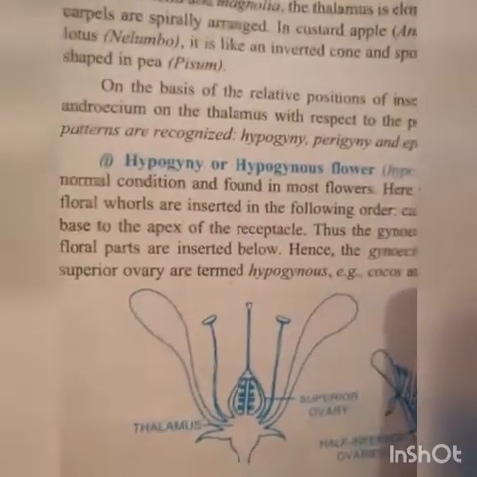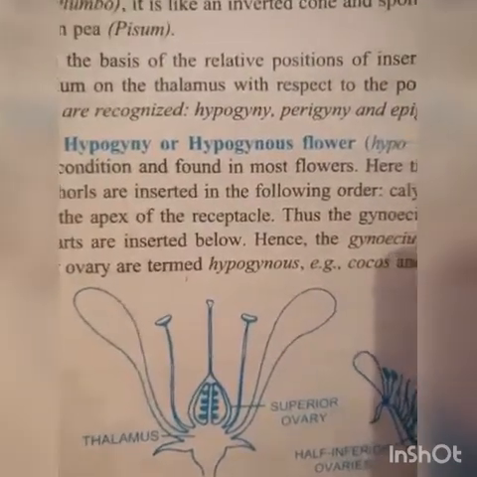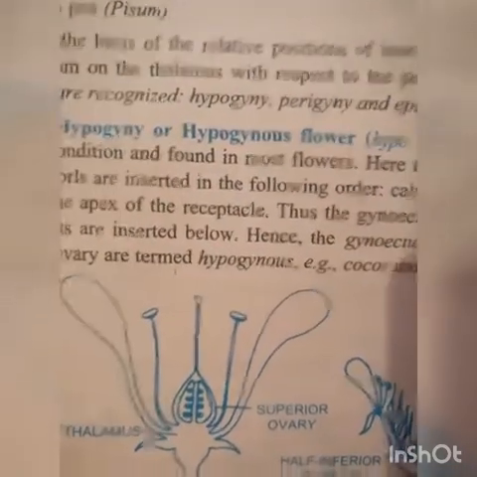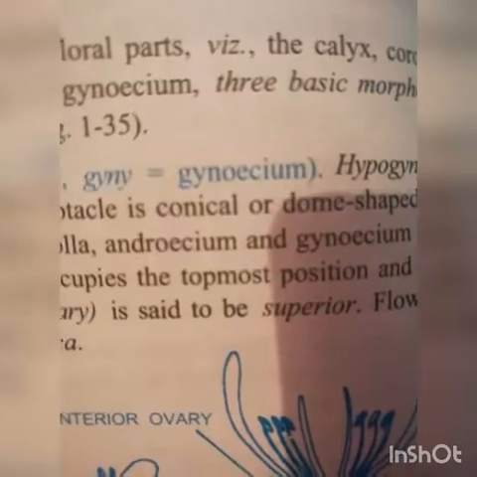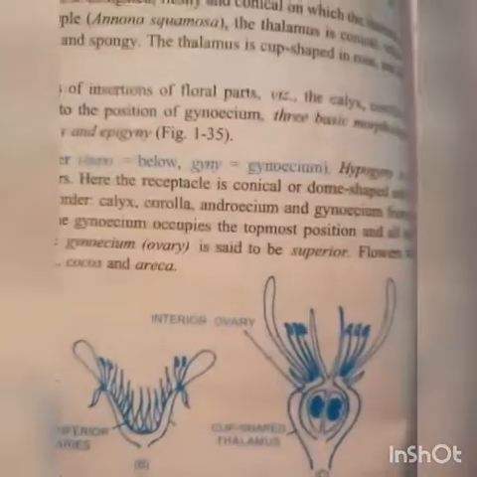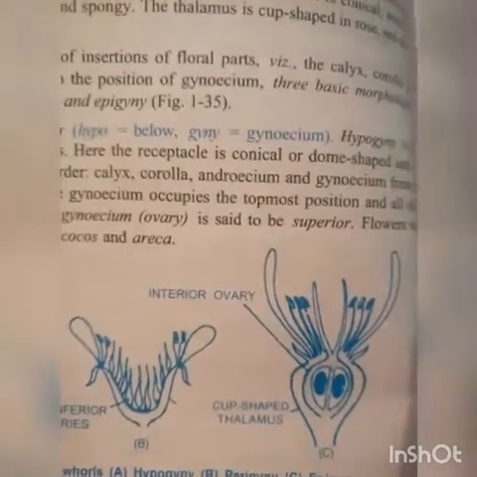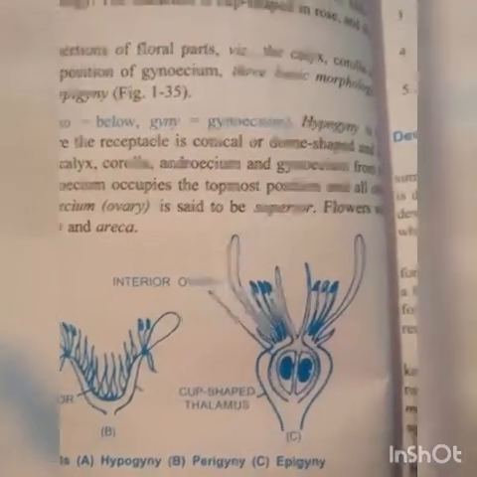First one, hypogyny or hypogynous flower. Hypo means below, gyne means gynoecium, means below the gynoecium or ovary.